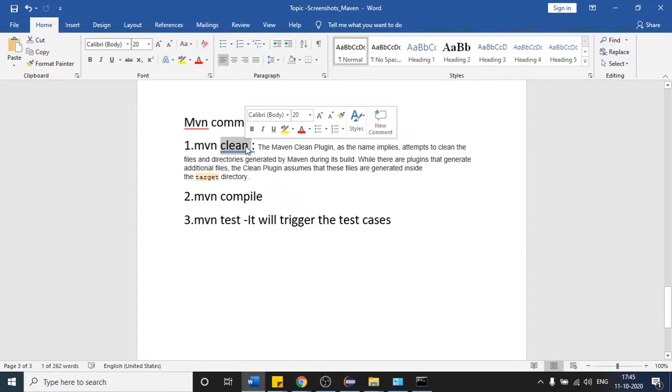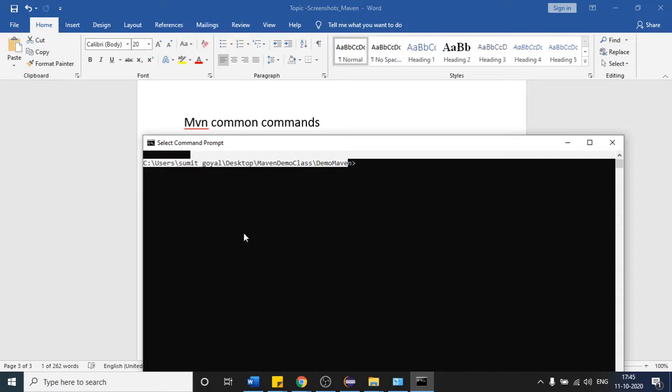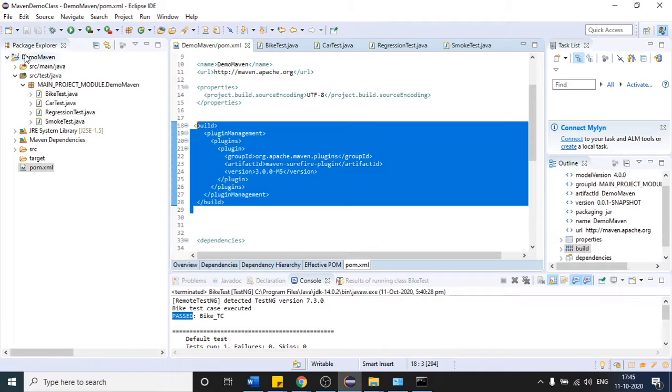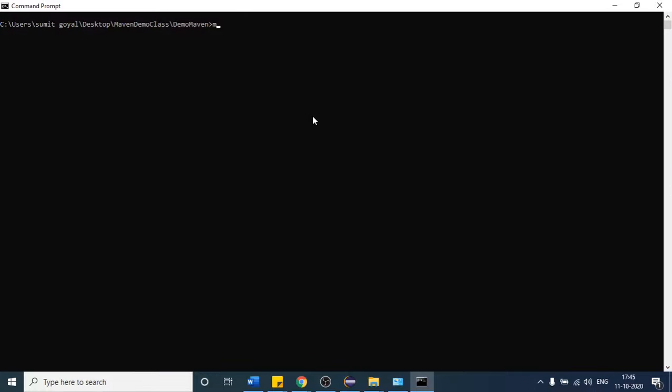After that, let us see these commands one by one. This is the first command. Again I am saying, before running any command, first come to the project level. This is my project path. I have placed it here and changed the directory. What is the folder it is going to delete? Let us see. For the first time, just write this mvn clean and hit enter. It will delete one folder.